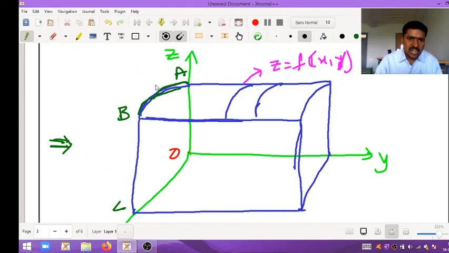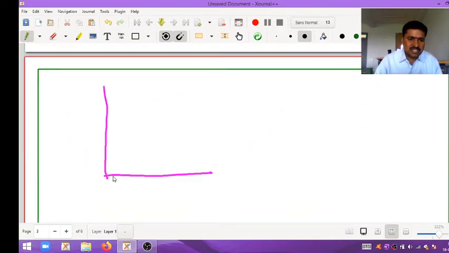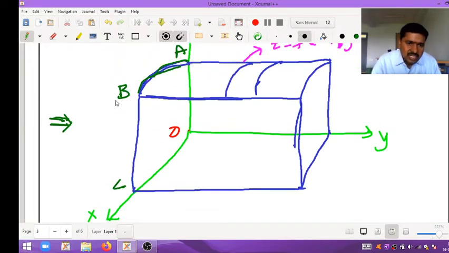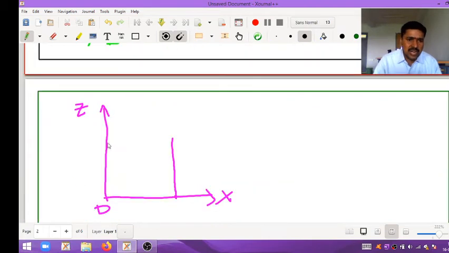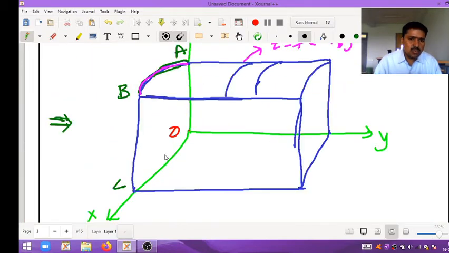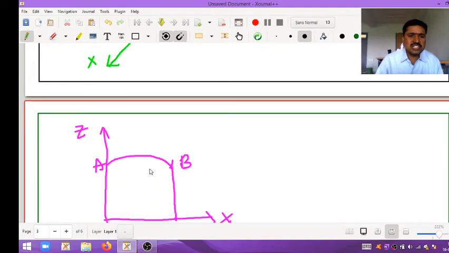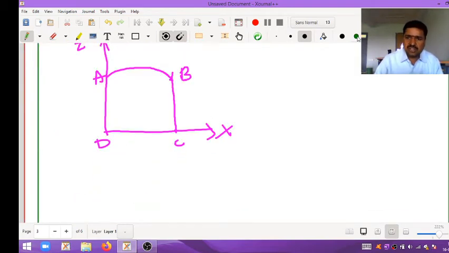This happens in the ZX plane. This is X, O, Z. When we see from that side, it happens like this, one plane, O, A, B, C. Now first of all we want to find the area of this plane.